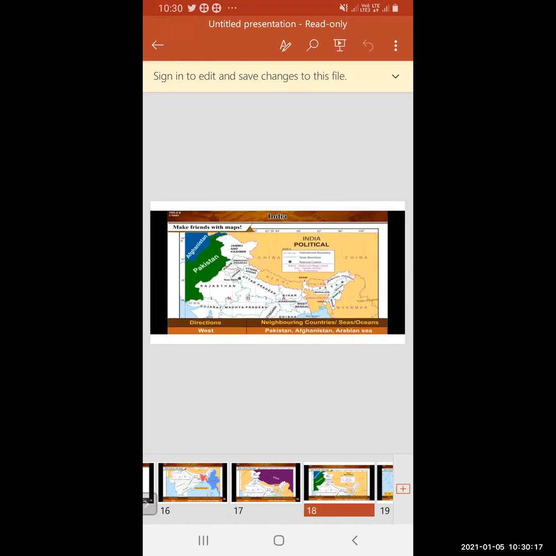Now we will see towards the west. Towards the west, you can see Pakistan and Afghanistan, and the water body is the Arabian Sea. So try to remember which countries are there towards which direction.